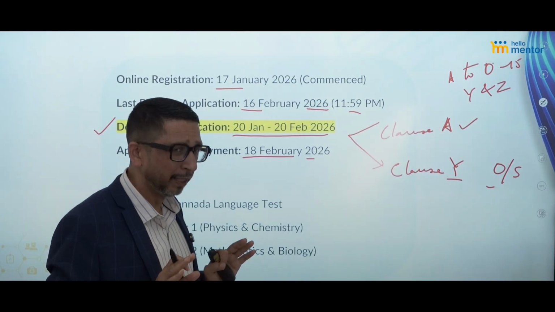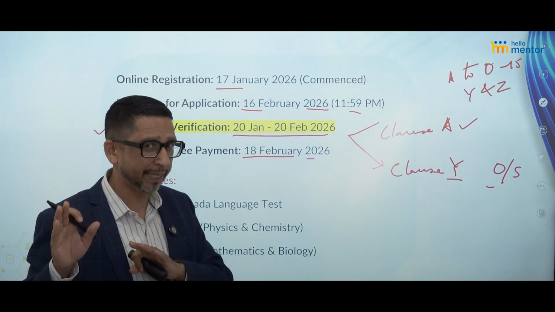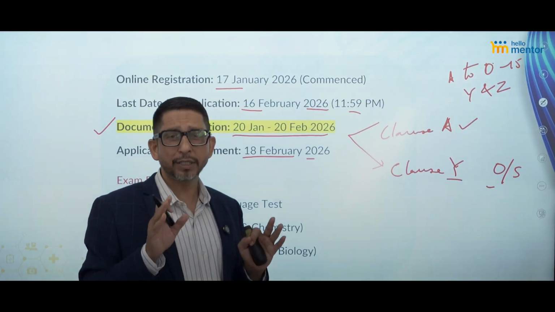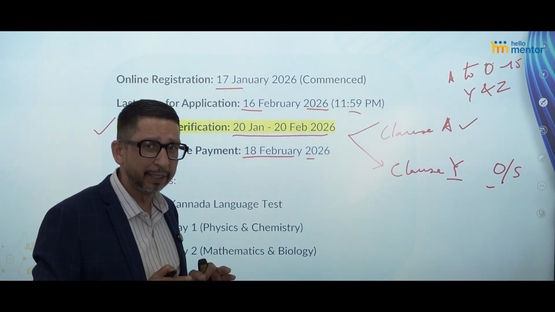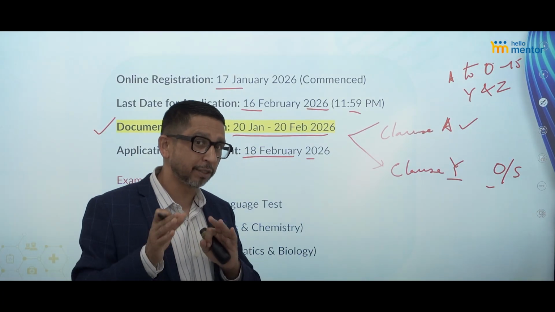Let me explain Z. Clause Z is for the NRI students, if you're claiming those seats. Three clauses I'll explain to you in detail. A, I have already explained. B and C also I'll take, because many people will have doubts and confusion.